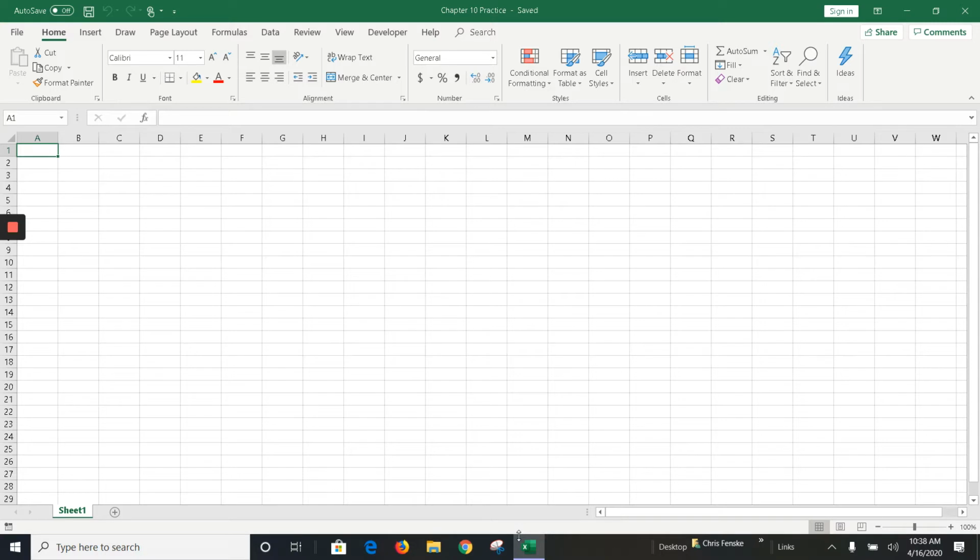And this is actually our last chapter that we will be covering. Chapter 11 has some good things related to Windows and such, but this is the last Excel chapter before we start preparing for the end of the semester. So in this chapter we cover external data and using it within our spreadsheet.